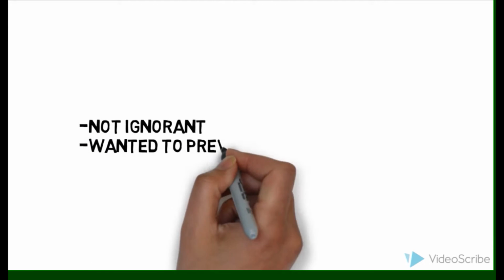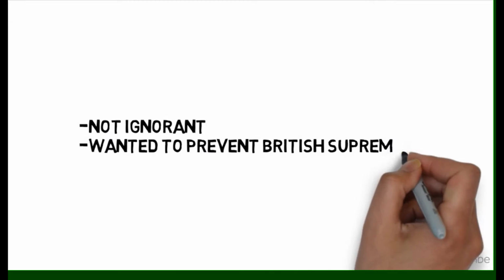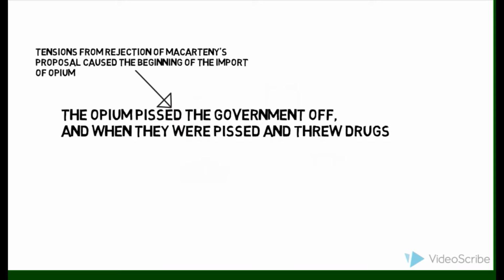The cultural differences did not necessarily lead to conflict. Rather, these tensions of Qianlong rejecting McCartney and British foreign attempts at integration led to the British using unorthodox methods to derive a profit from the stubborn nation. Unorthodox methods such as selling the highly addictive drug opium. From the actions of Qianlong and the contents of this letter, tensions increased, and British merchants began their economic conquest of China.